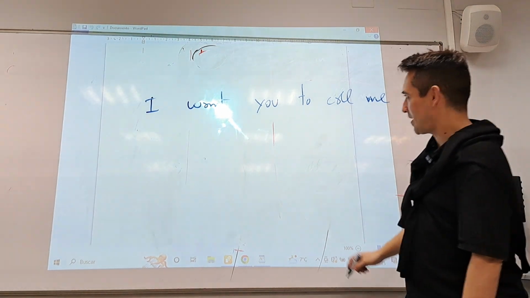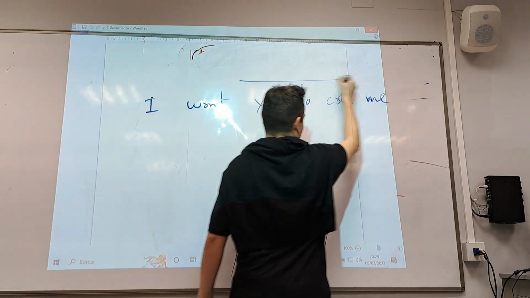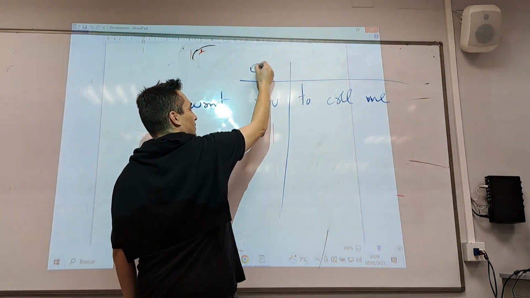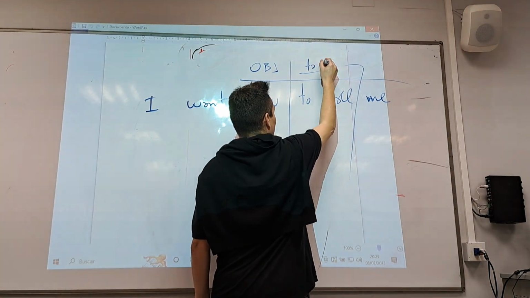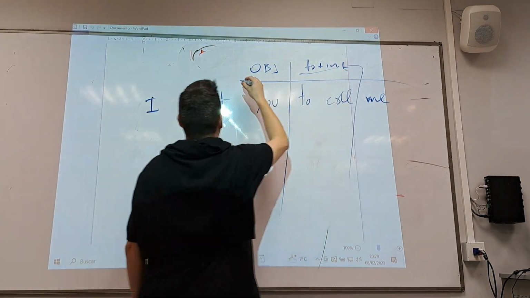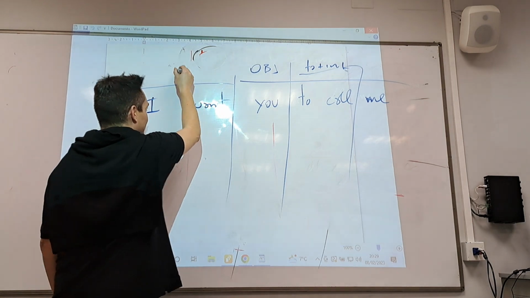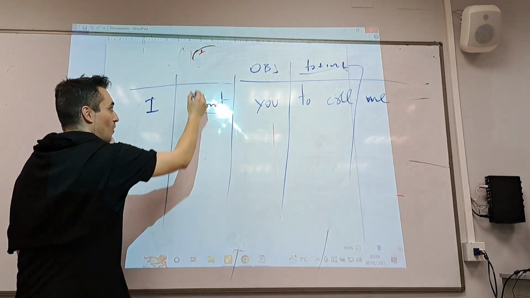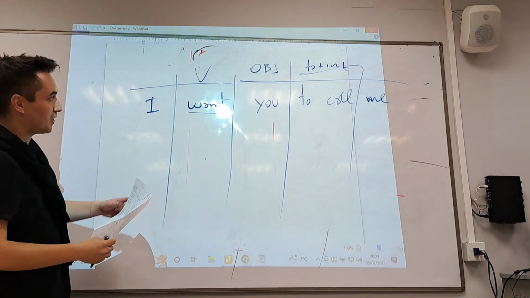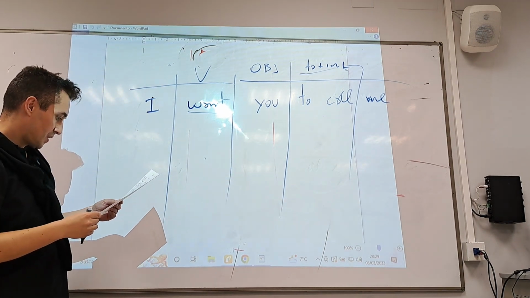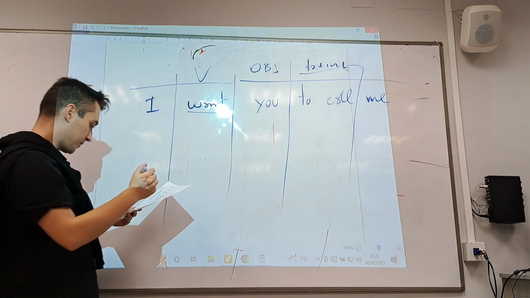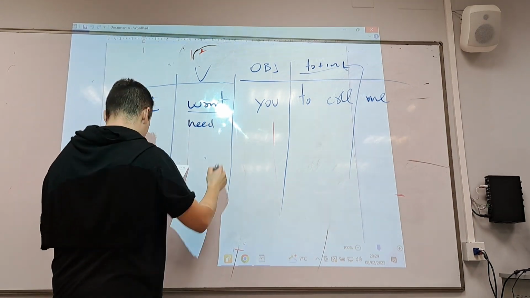And what do we have here? Again, the usual thing. You, object. To call. To plus infinitive. What is this? The verb want. What other verbs can work with this structure? I want you to call me. I need you to call me. Yeah. I need you to call me.